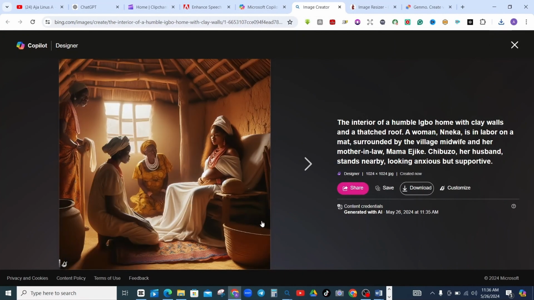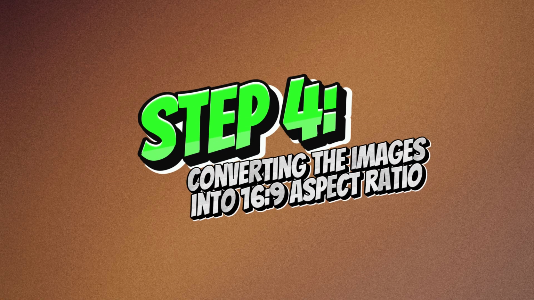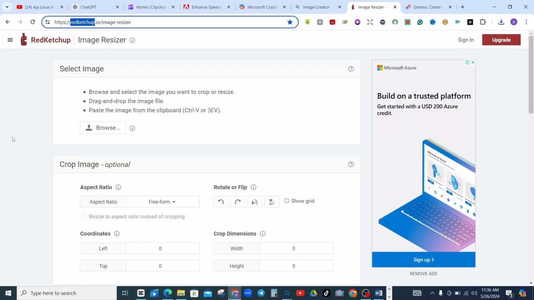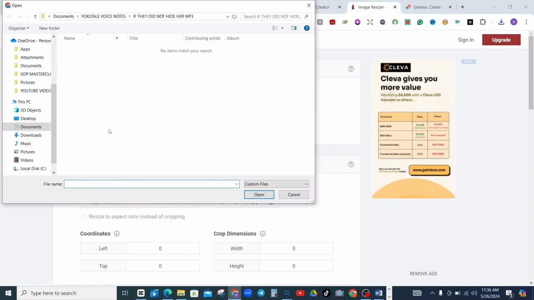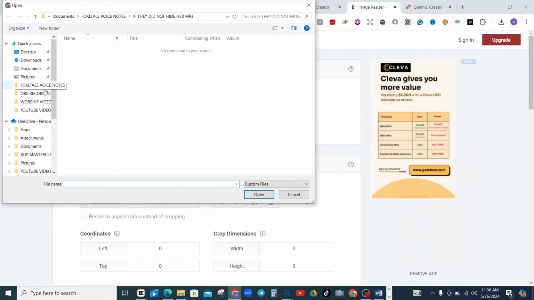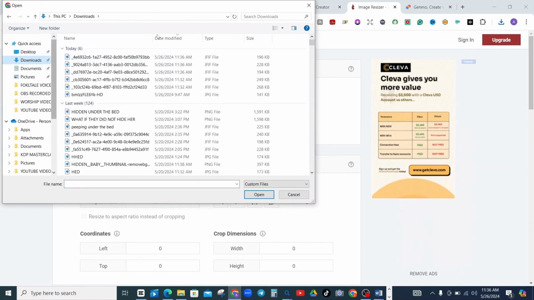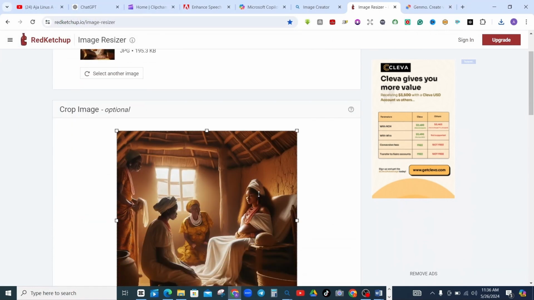So for us to do this, that is going to be step number 4, converting the images into 16:9 aspect ratio. And we're going to use an AI tool known as Redcatchup. Once it opens, you need to click on browse and get any of these images that we have downloaded and put them into 16:9 image design.